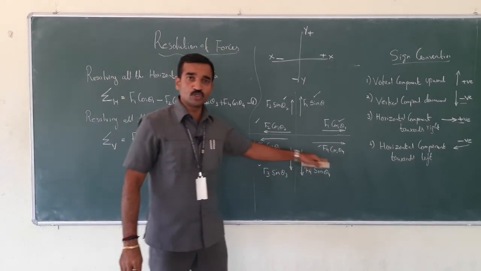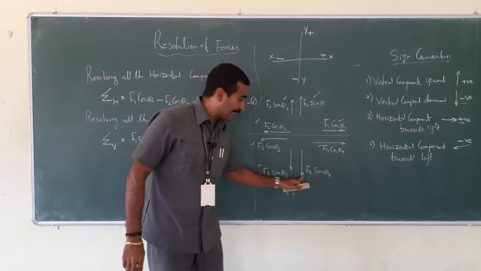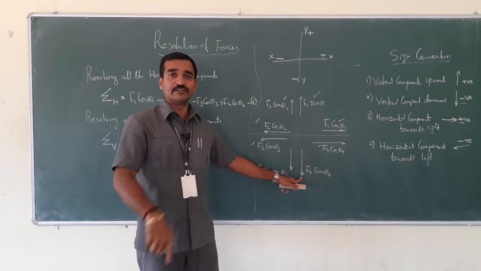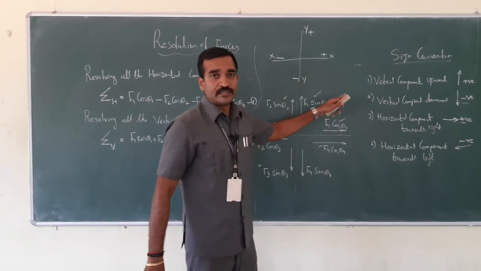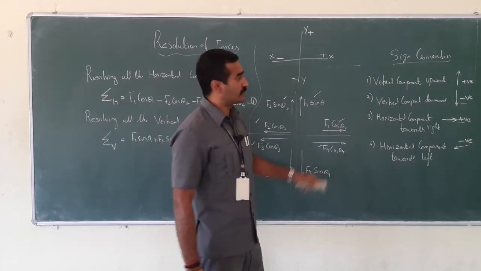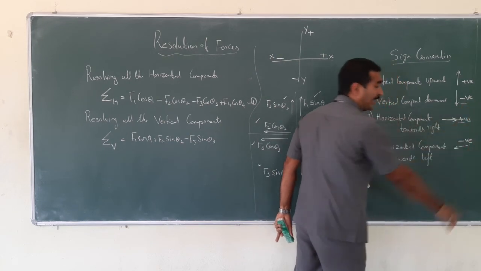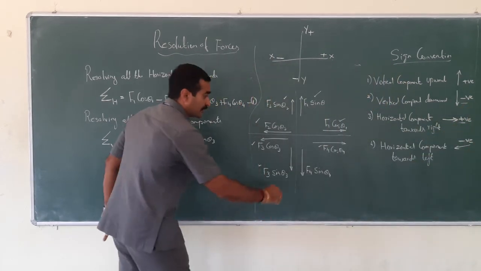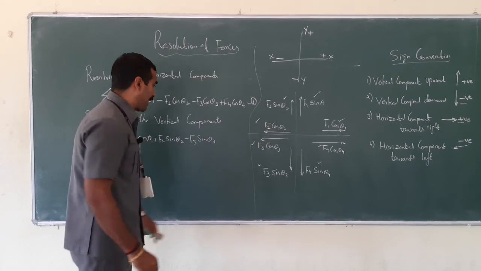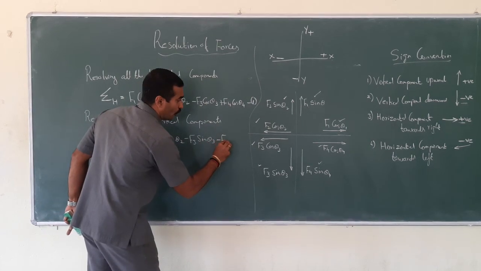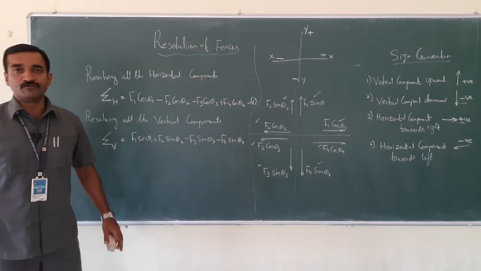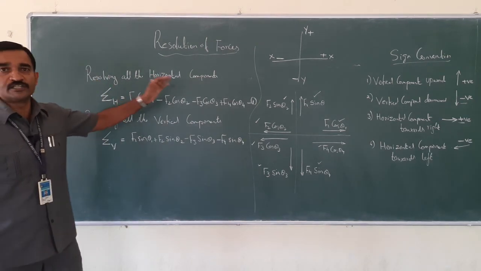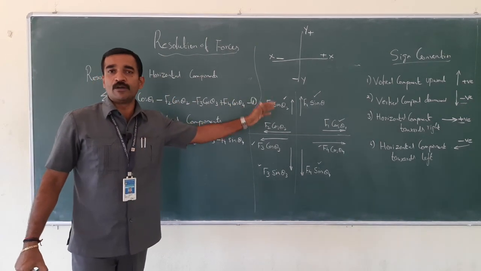No. Let me move to the fourth quadrant where I have a force acting vertically downwards. The sign convention should be negative. So this will carry a negative sign: minus F4 sin theta 4. I have resolved the vertical as well as the horizontal components here.